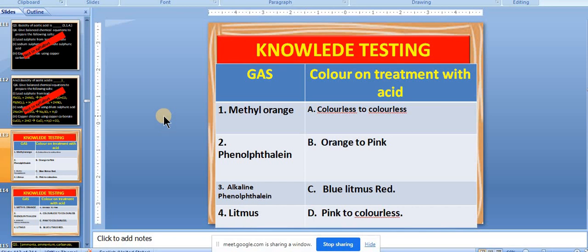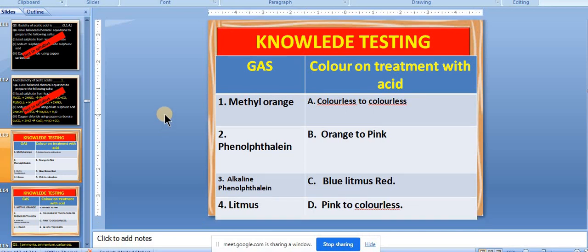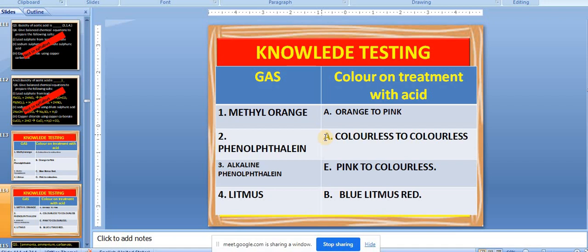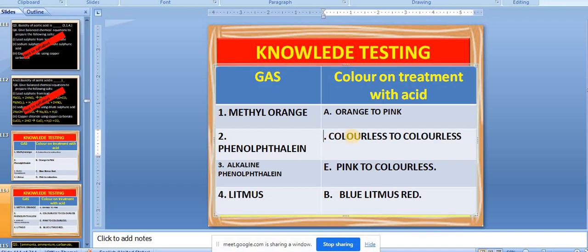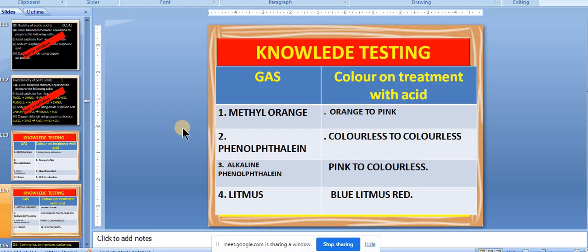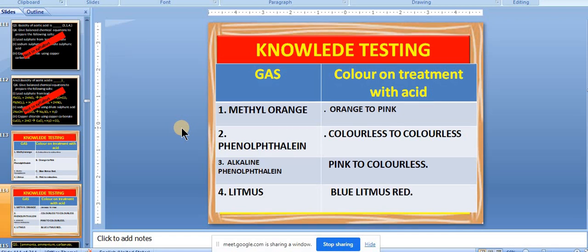Okay. Fine. So anyhow, I think you know this answer. I am removing the number from here so that it does not confuse us. Everyone is clear about that so that we can move forward. Methyl orange, orange to pink. Phenolphthalein colorless to colorless, alkaline phenolphthalein pink to colorless, litmus blue to red.